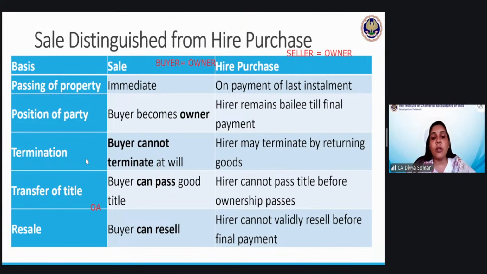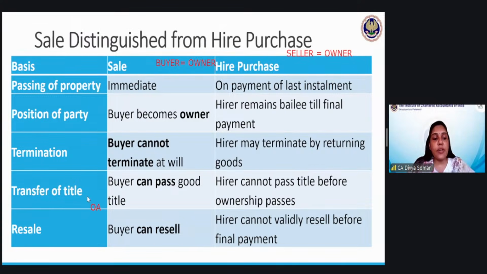Next, what about the termination? Can this contract terminate? Can this contract end? In case of sale, the buyer cannot terminate at his own will because he has already become the owner. Everything has happened. In case of hire purchase, since it is a kind of rent agreement, it can be terminated in between also. Suppose new technology comes up, why will we keep on using the old machine? So, we can terminate it at any point of time.